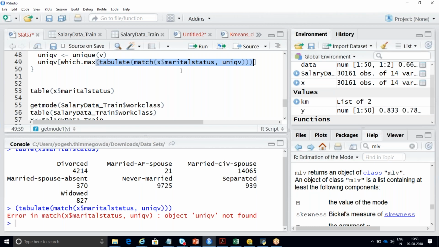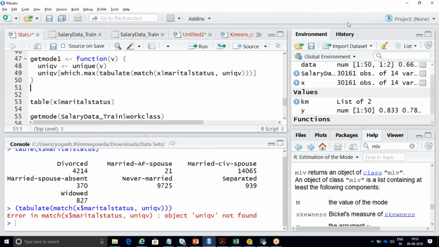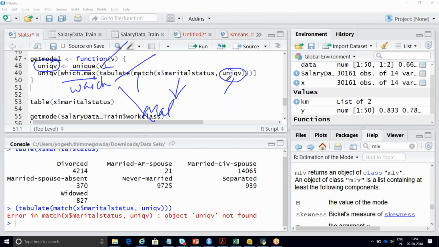So this is your entire function. It will take your marital status column and try to match with unique values. It will try to match with this unique variable, that is your unique v, and calculate which dot max, which particular category has the maximum number of records. Yes, so tabulate will calculate in this way.